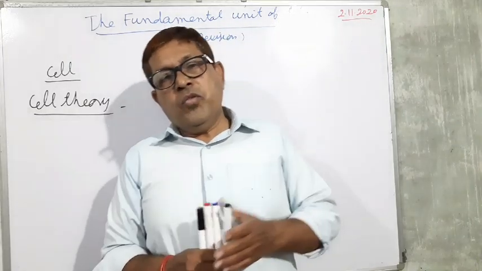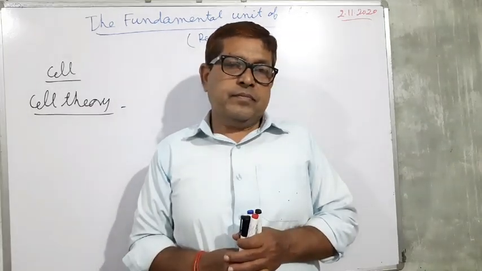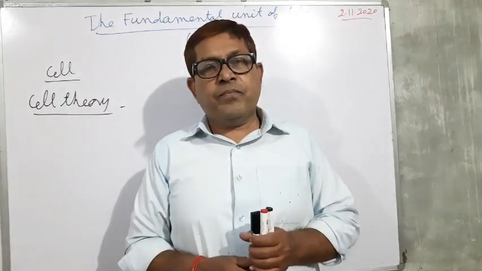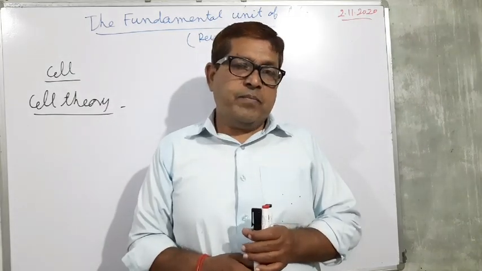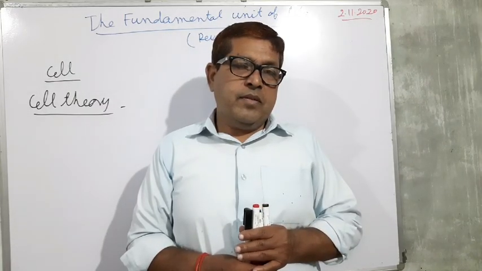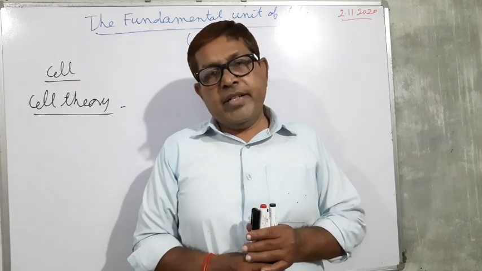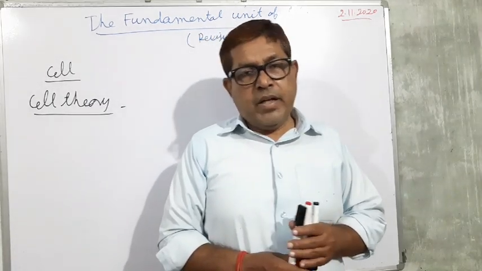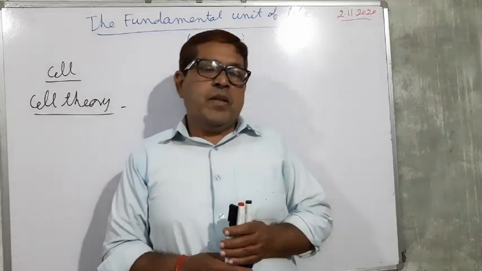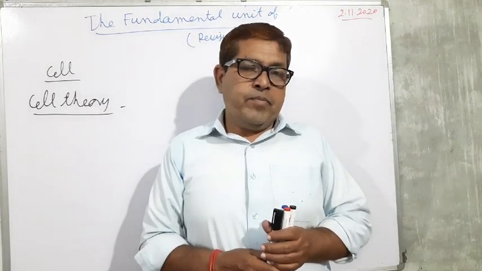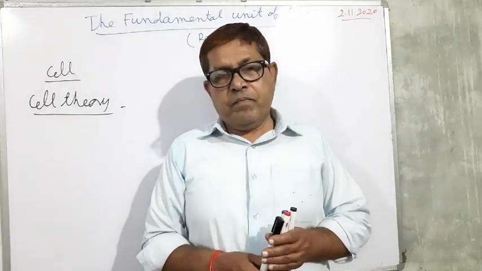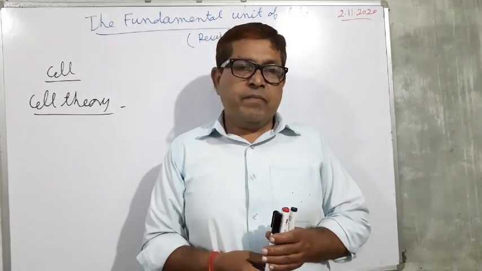Schleiden was a botanist, while Schwann was a zoologist. Schleiden studied the plant cells and Schwann studied the animal cells, and they proposed this cell theory.